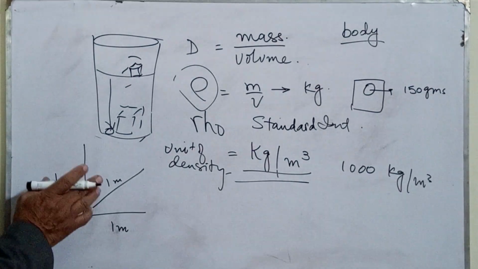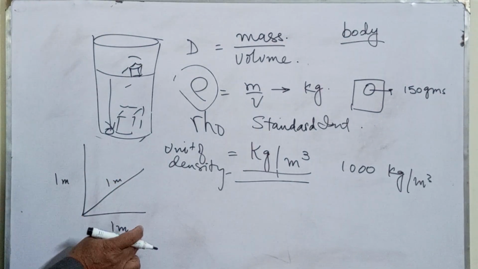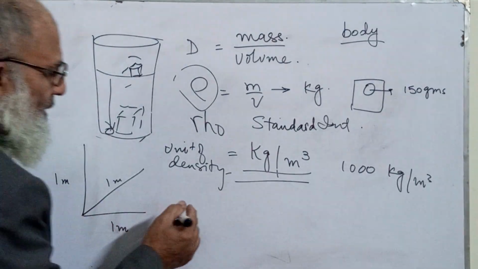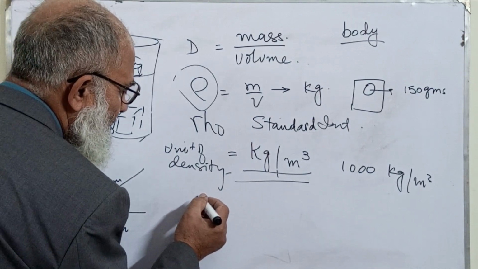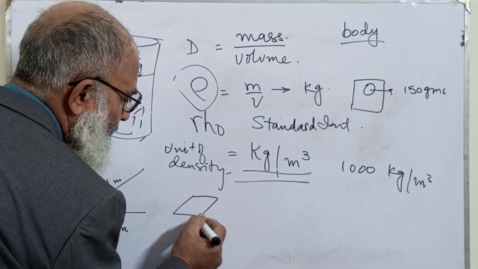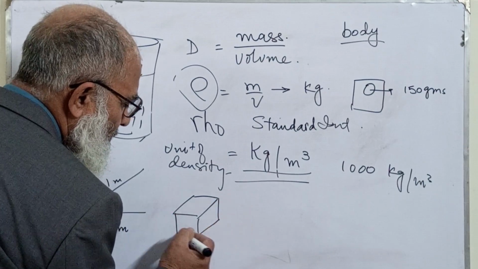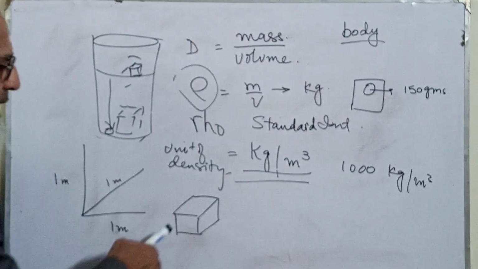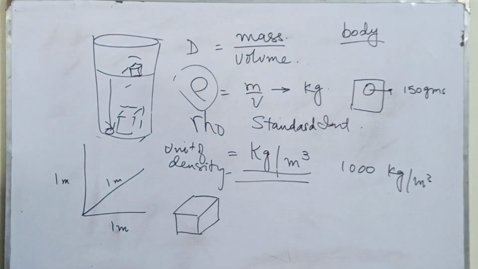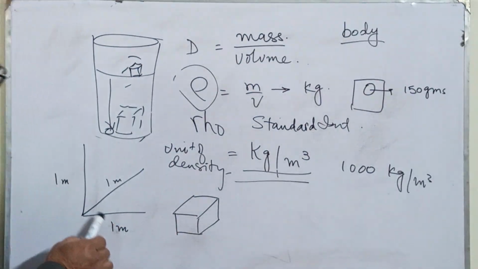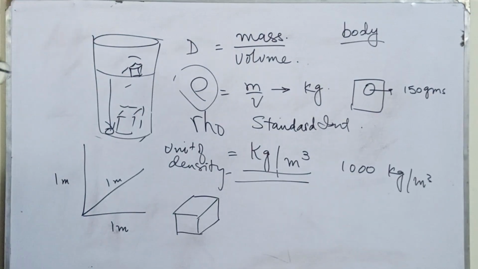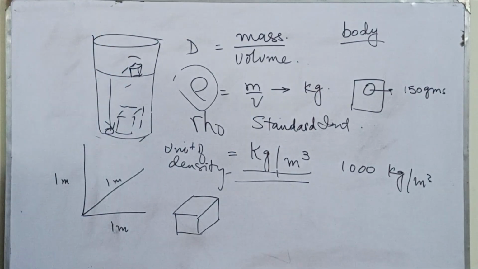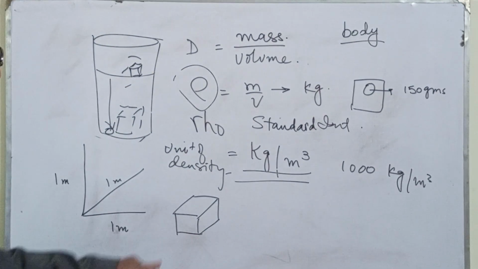Okay, 1 meter breadth, 1 meter length, 1 meter height. If we store water in this 1 meter cube box or tank, then the mass of water in this box will be 1000 kg.